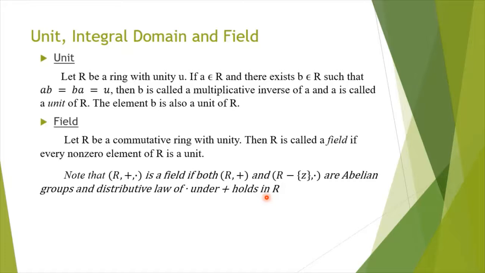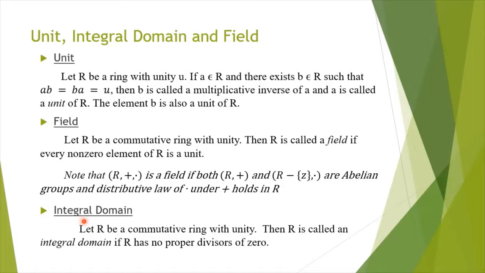Next one, integral domain. Let R be a commutative ring with unity. Then R is called an integral domain if it has no proper divisors of 0. If there are no proper divisors of 0 in a commutative ring with unity, then that R is called an integral domain. We shall see some examples.